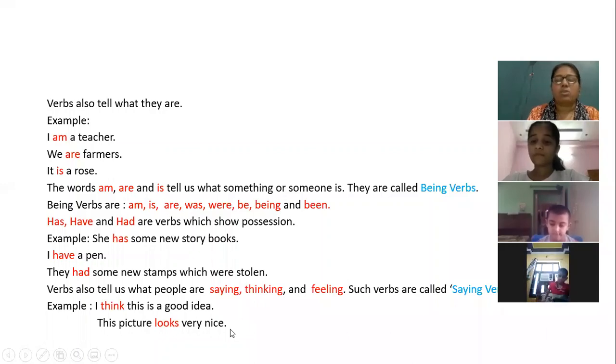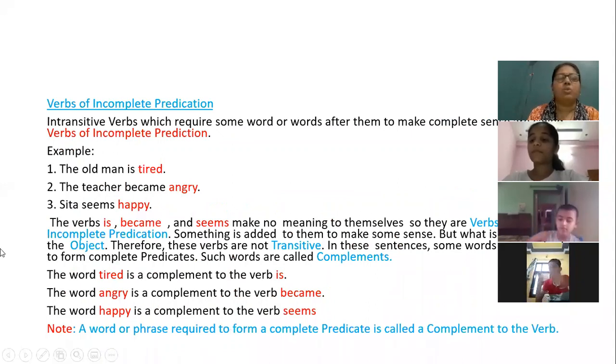Now I am moving to my next topic, and this is a new topic for you. Verbs of incomplete predication. The word predication itself tells us that it is the second part of the sentence. Okay. So now one thing we have to remember that verbs of incomplete predication are always intransitive verbs where there is no object. And so we can define intransitive verbs which require some word or words after them to make complete sense as known as verbs of incomplete predication.